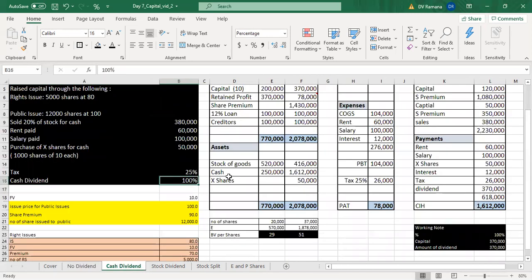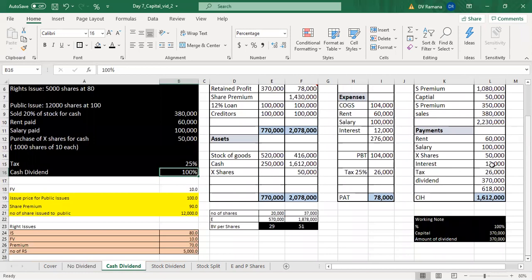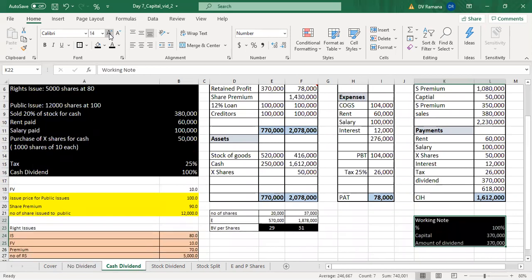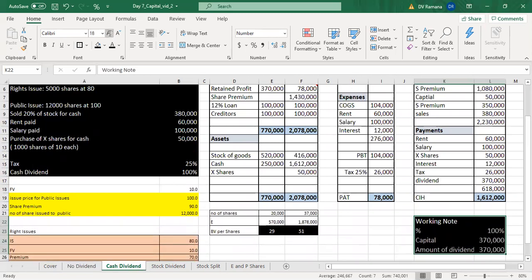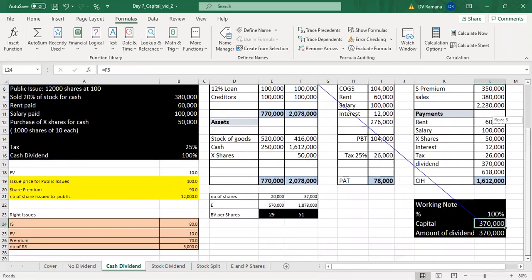So the company has decided to distribute 100%. The cash dividend is 100%, meaning the conventional interpretation of this 100% is that dividend is always calculated as a percentage of capital. So the capital of the company is 370,000. Capital is 370,000. And 100% of that will be distributed as dividend. So the company has decided to distribute 370,000 as dividend.